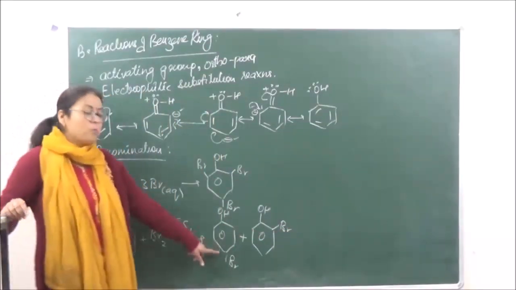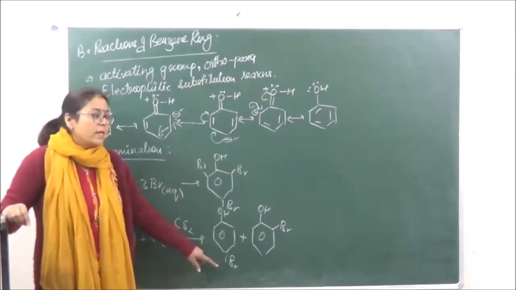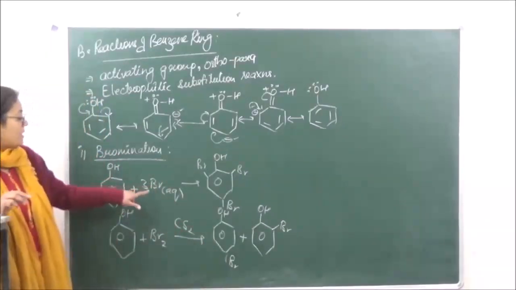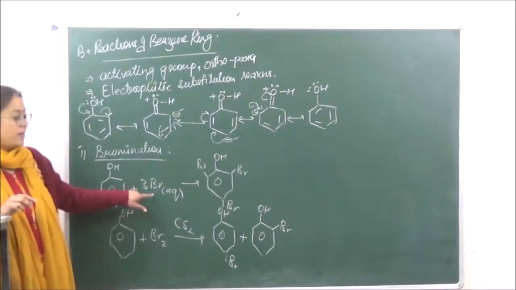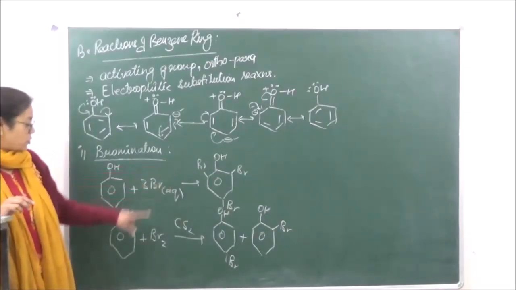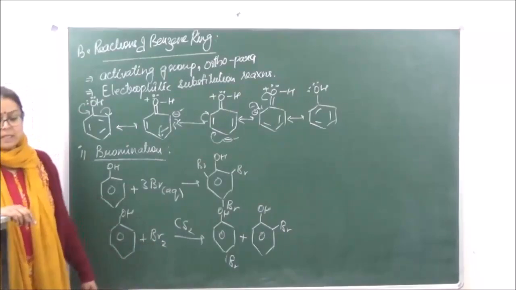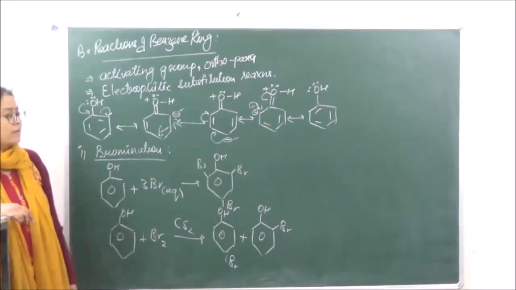Where para-bromophenol is going to be the major product. Now why the difference? Why, when we are reacting it with bromine water over here, does it give us a tri-substituted product, and if we are doing it in CS2, it gives us a mono-substituted product?